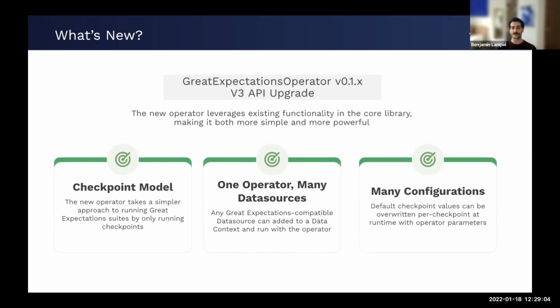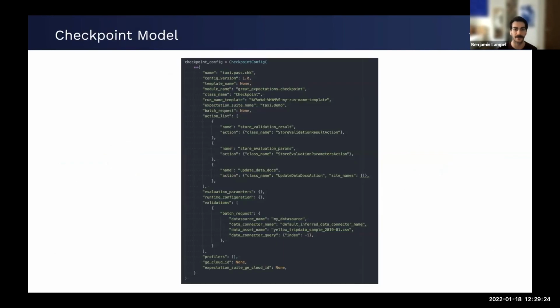And the last big change is that there are many ways to configure the operator now. There's a bunch of really cool parameters, and you can do a lot of overriding per checkpoint. So you can get really specific about the things you want to run and when. So the orchestration piece is really smooth. So let's jump into each one a little more in depth here.